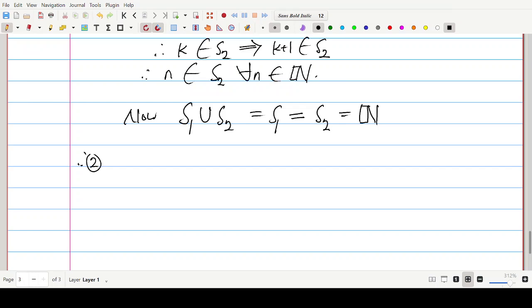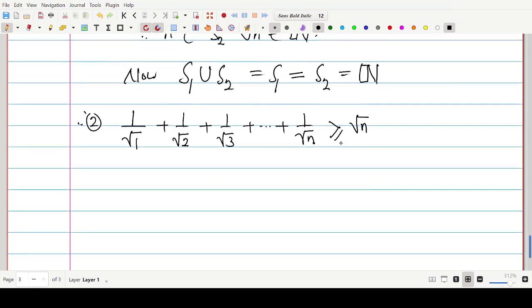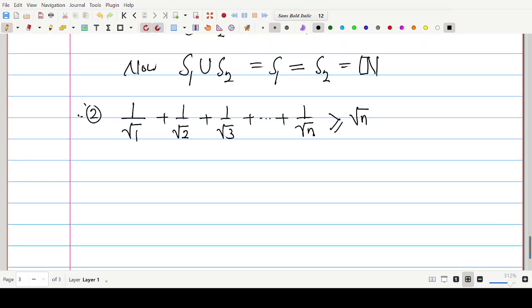All right, so we have to establish that 1 over root 1 plus 1 over root 2 plus 1 over root 3 plus dot dot dot plus 1 over root n is bigger or equal to root n. Can you see that? We have to prove that. All right. So how do we prove this? Let's go over to the proof of this particular one.